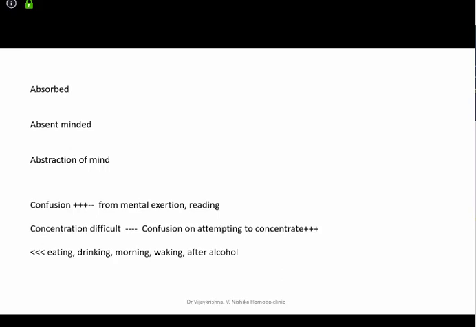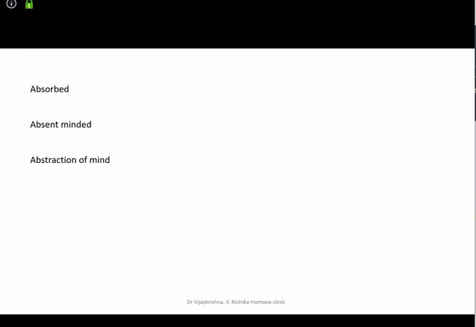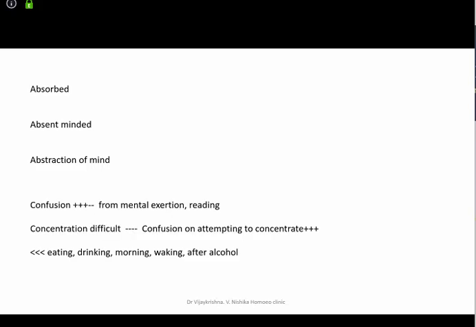There is also confusion, 3 marks, confusion which mainly comes from reading, from mental exertion. They find it very difficult to concentrate. Now in calculus, if you force them to concentrate, then they go into a state of confusion. Confusion on attempting to concentrate is also calculus.